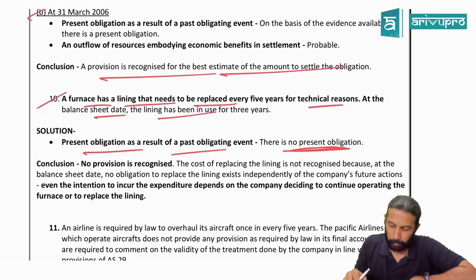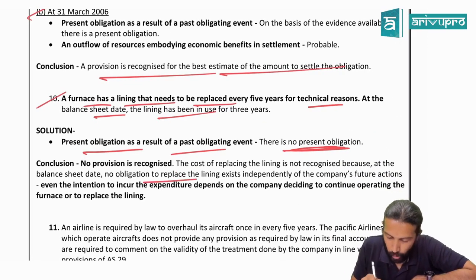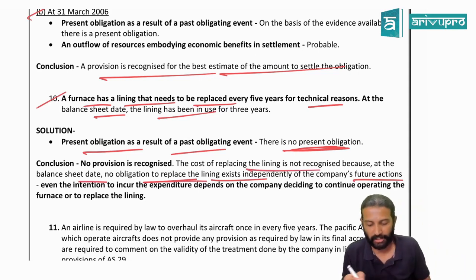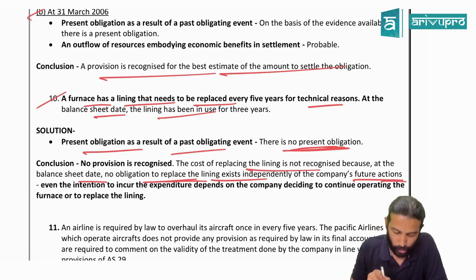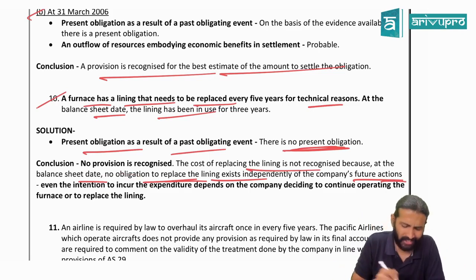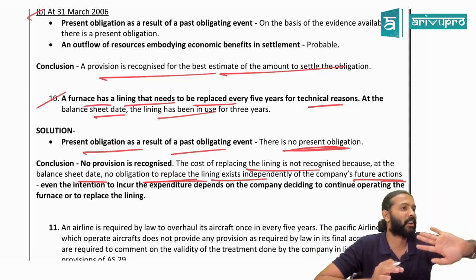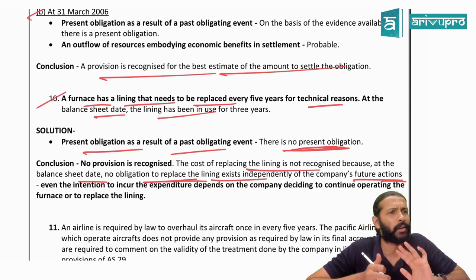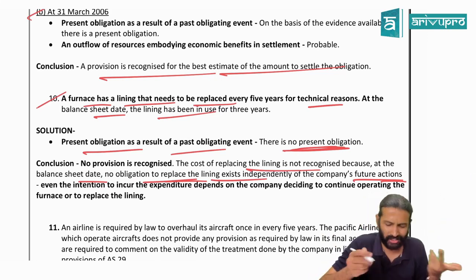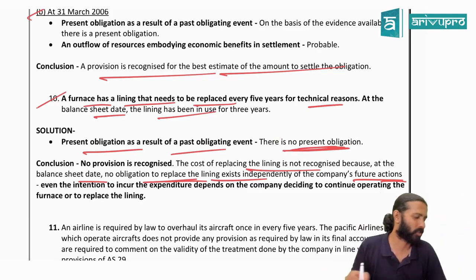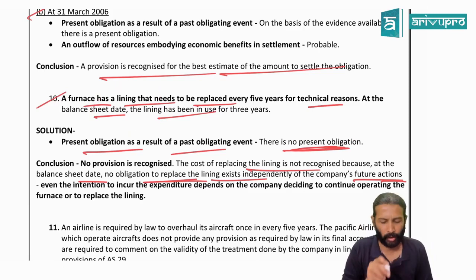Why? Because here they've given, check. No obligation to replace the lining exists independently of the company's future actions. And the cost of replacing the lining is not recognized at the balance sheet date. What are they saying, sir, basically? In simple words, they're trying to say you can avoid this expenditure by purchasing an asset. Because of that, we don't have any present obligation. Since present obligation is not there, do we need to make provision for this or no provision is required?